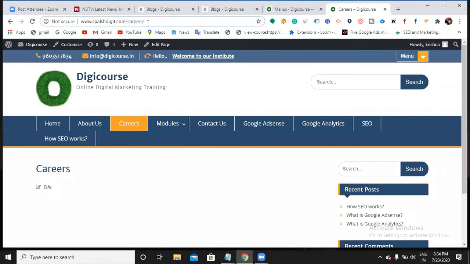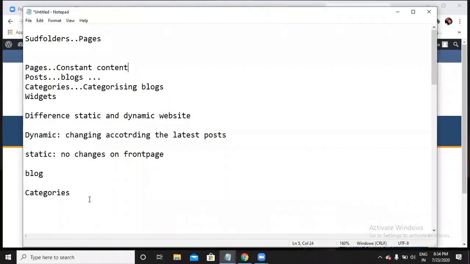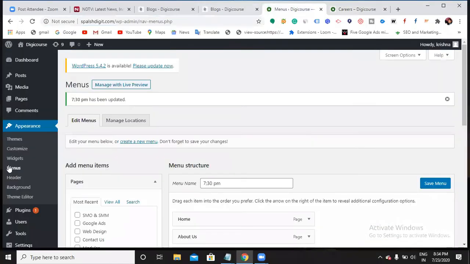Now one more thing. As I told you, you can make your blogs show in two ways, by creating categories and by creating a blog page. Okay, see now, let's go back and go to customize.